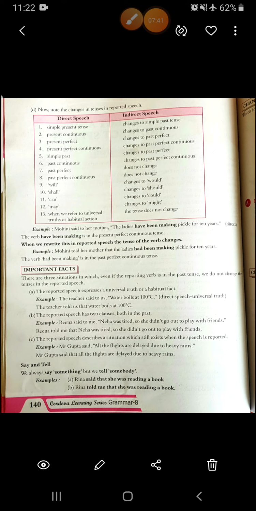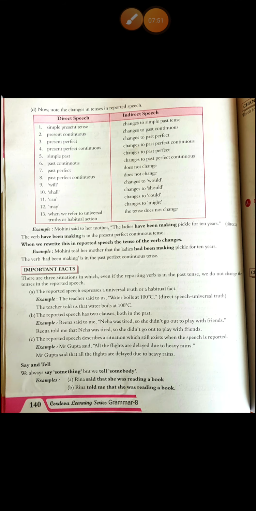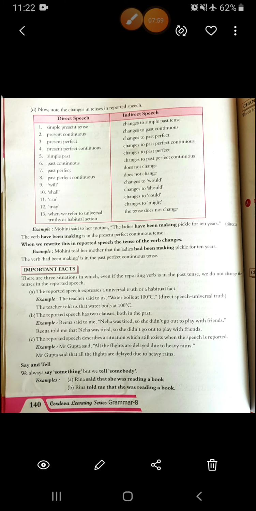Then, the reported speech has two clauses, both in the past. Reena said to me, "Neha was tired, so she didn't go out to play with friends." So you can see both clauses are in past tense. So what will be the answer? Reena told me that Neha was tired, so she didn't go out to play with friends.